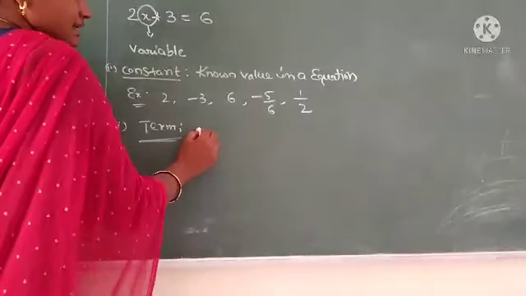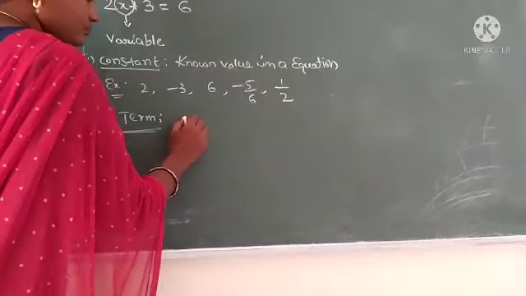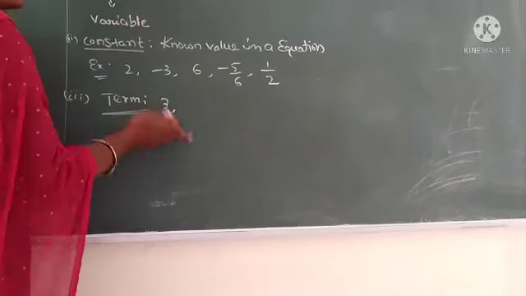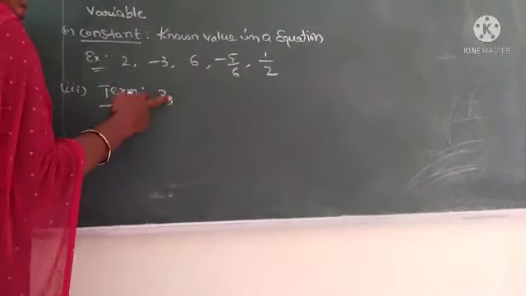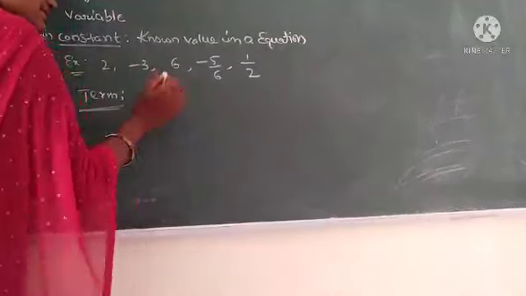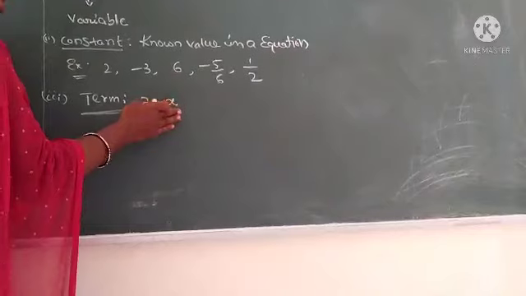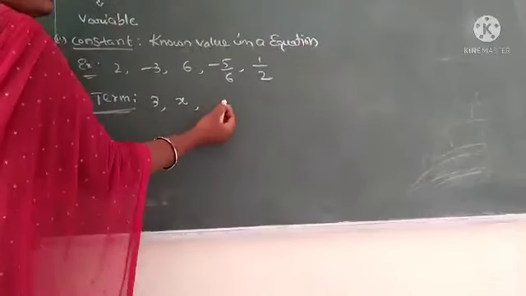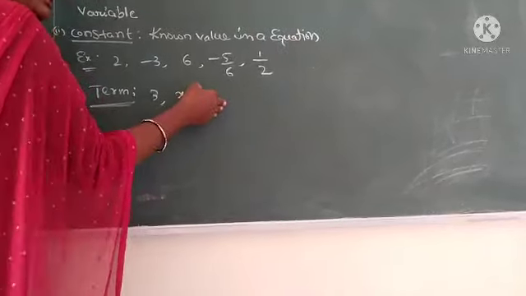Now let us take some examples. 3 is a numerical value. As we already discussed, a single number is also a term, and x, a single variable, is also a term, and several variables multiplied together are terms.